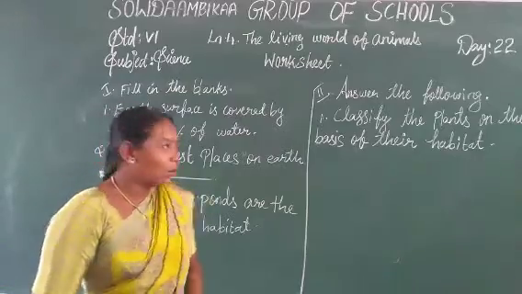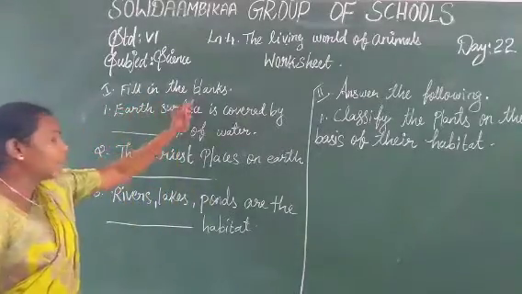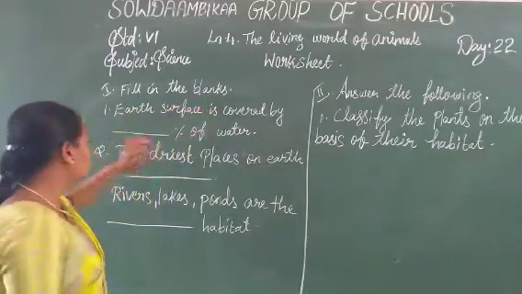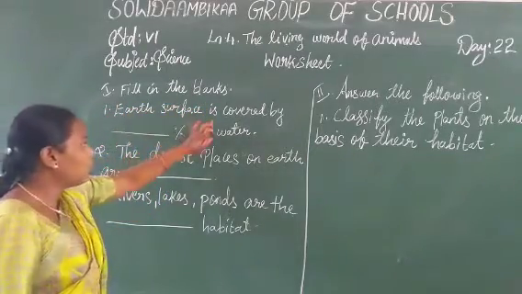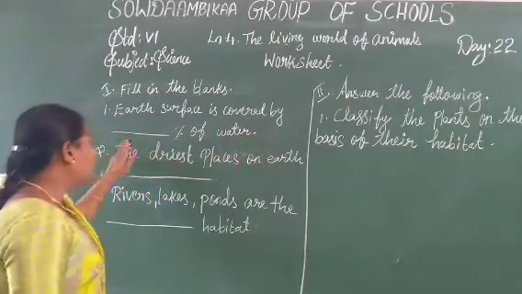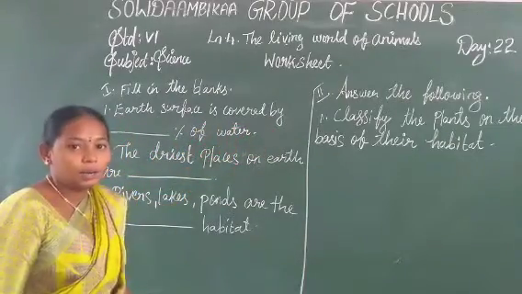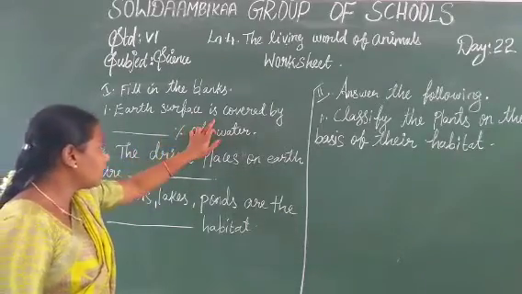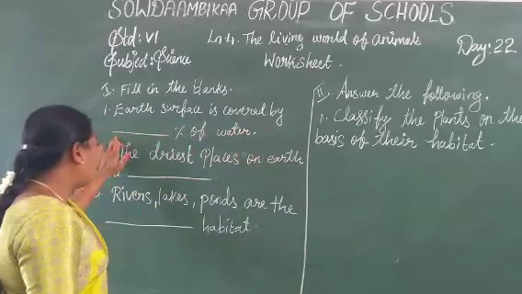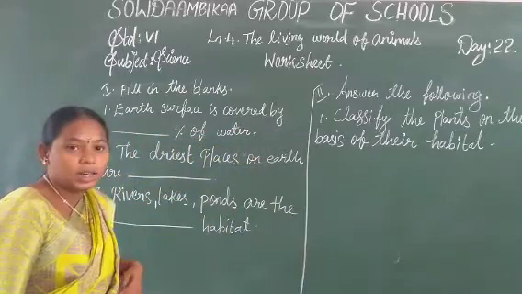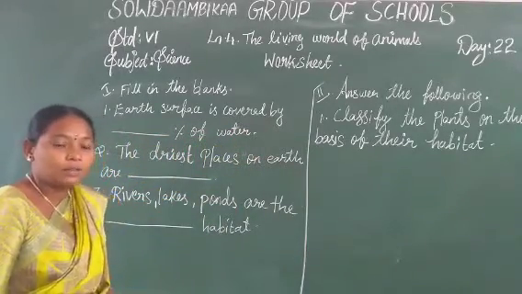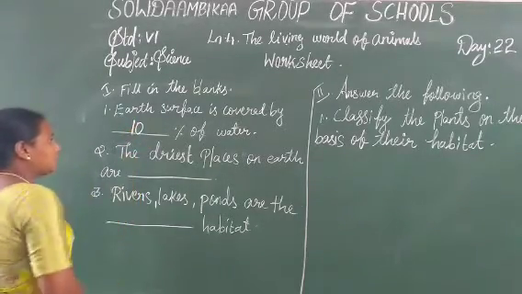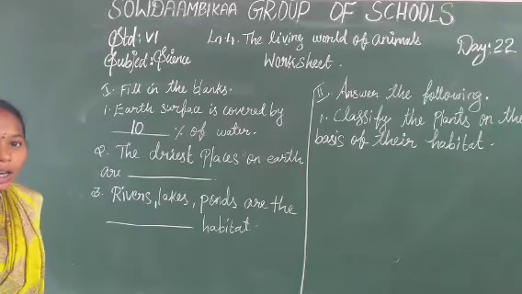Okay, first Roman, fill in the blanks. The first question: Earth's surface is covered by dash percentage of water. Read the question and answer. Yes, Earth's surface is covered by dash percentage of water. So how much percentage of surface water? The correct answer is 10. Okay, 10% of water.